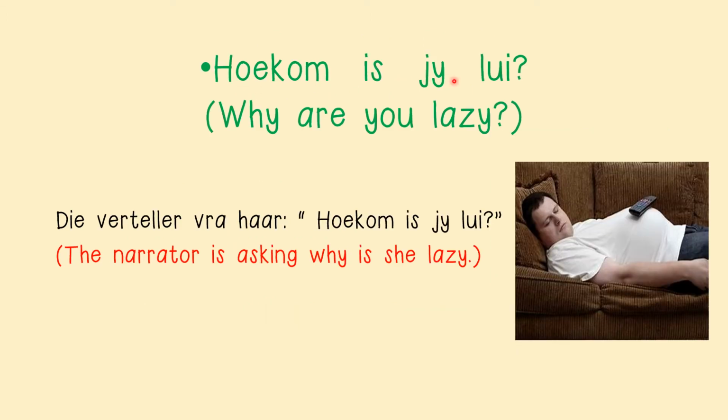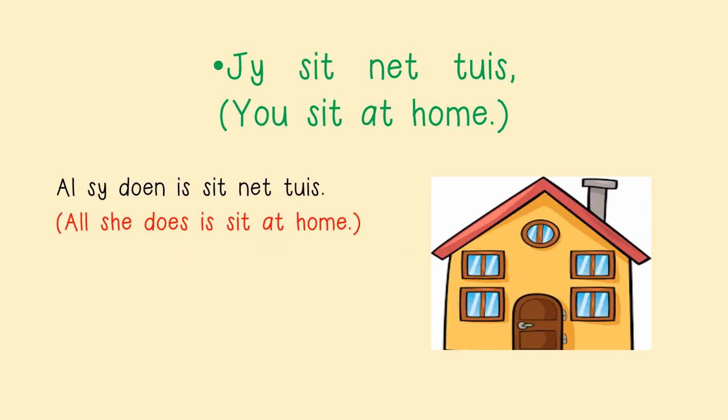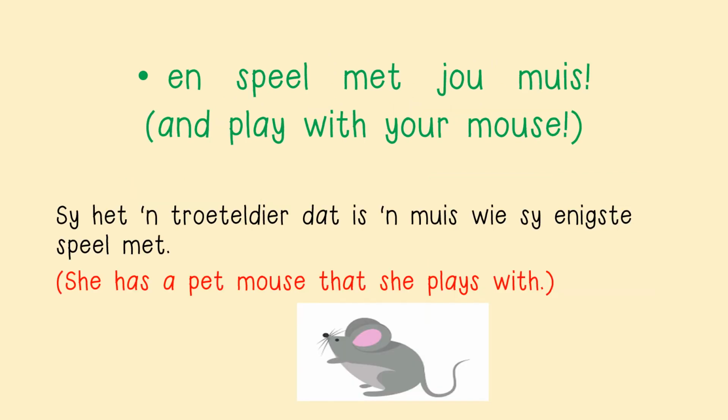Hoekom is jy lui? Why are you lazy? Die verteller vra haar. Hoekom is jy lui? The narrator is asking her, why is she lazy? Jy sit net tuis. You sit at home. Al sy doen is sit net tuis. All she does is sit at home.